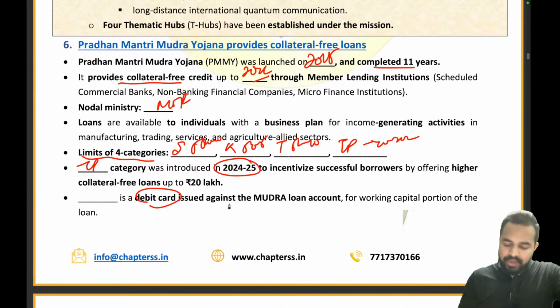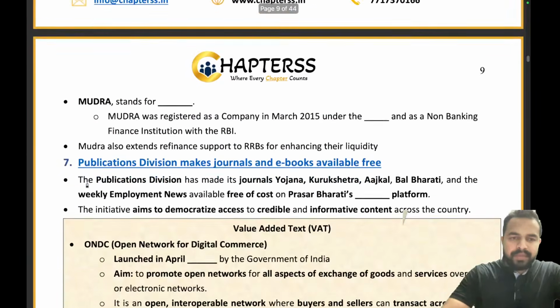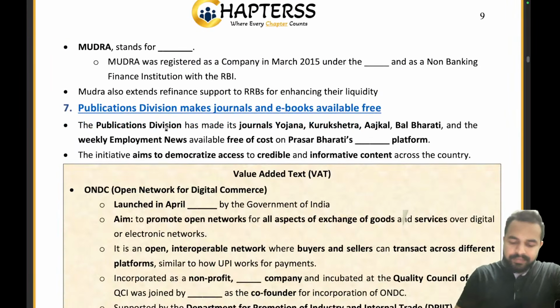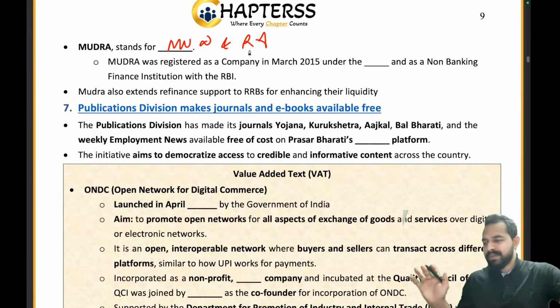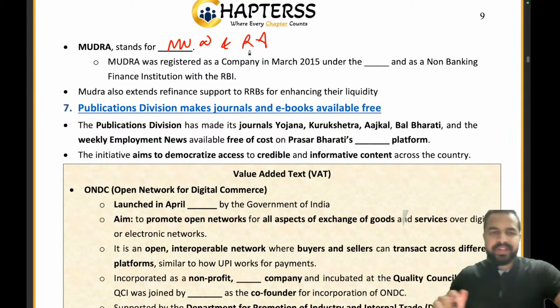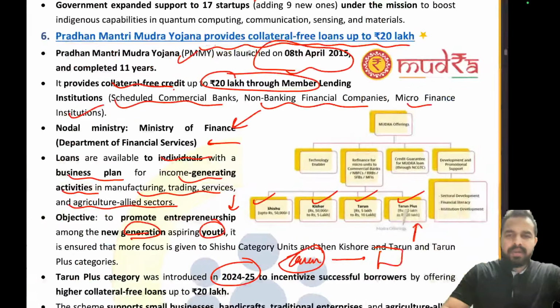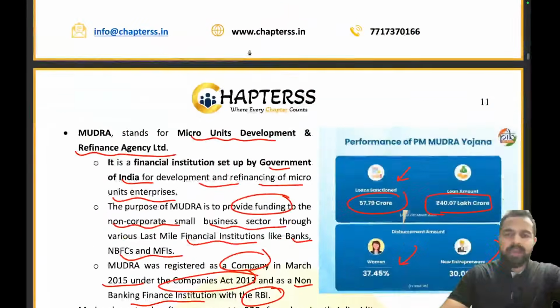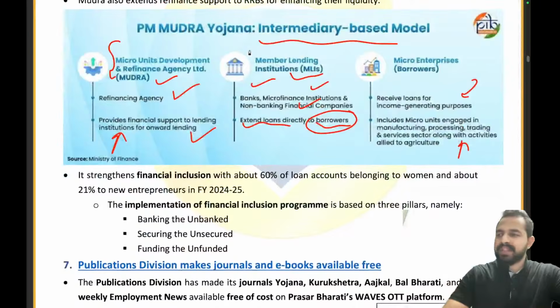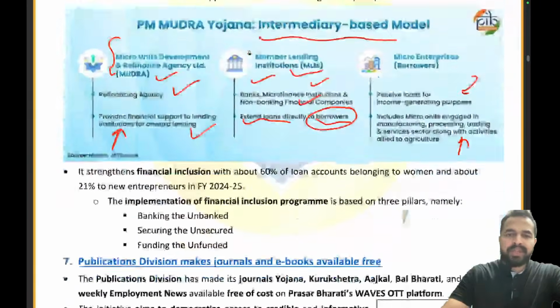Dash is a debit card issued against the Mudra loan account. What is the name? Mudra card. Absolutely right. Now Mudra stands for, what exactly Mudra stands for? Micro Unit Development and Refinance Agency. Absolutely right. Everybody has given the right answer. Well done, my dear friends. Well done, my dear future RBI officers. You guys are rocking today in this particular session. Well done. Now let's move ahead.